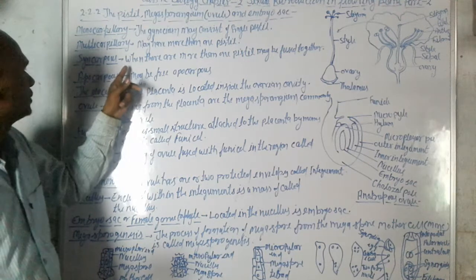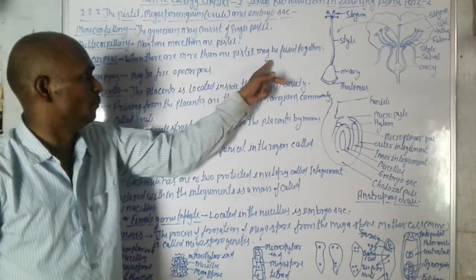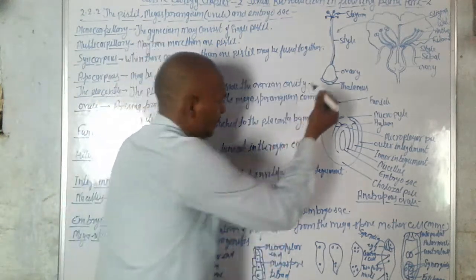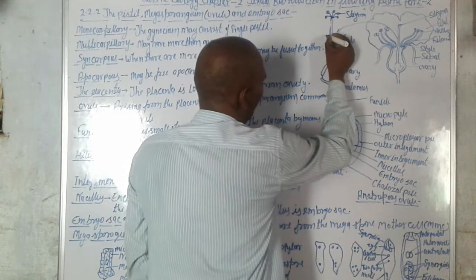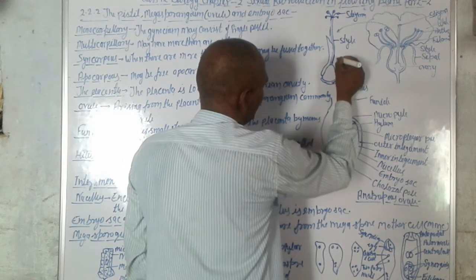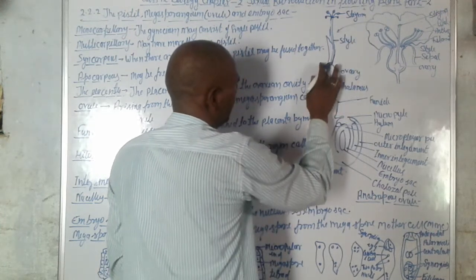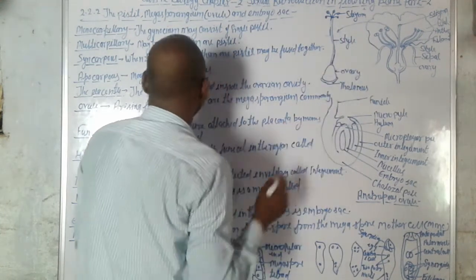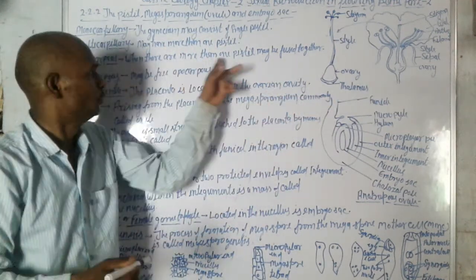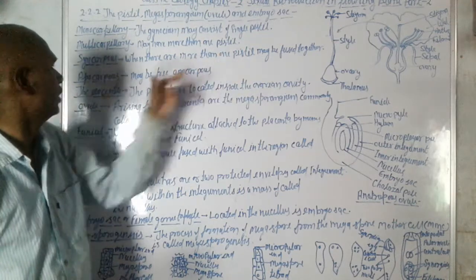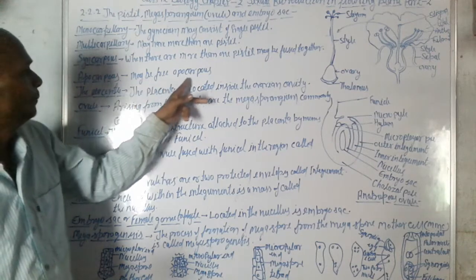Syncarpous. What is syncarpous? When more than one pistil is fused, they fuse with each other. These are syncarpous. When they are fused together, it is syncarpous. Apocarpous may be free.